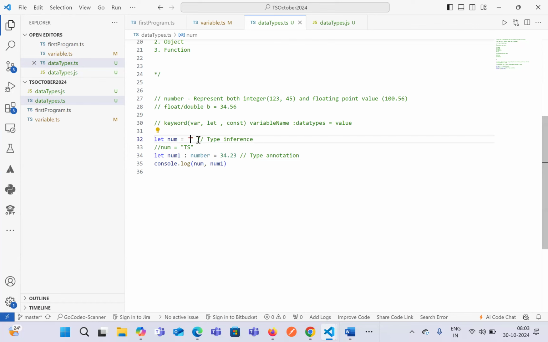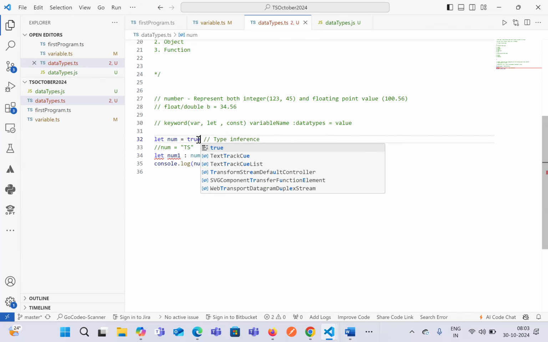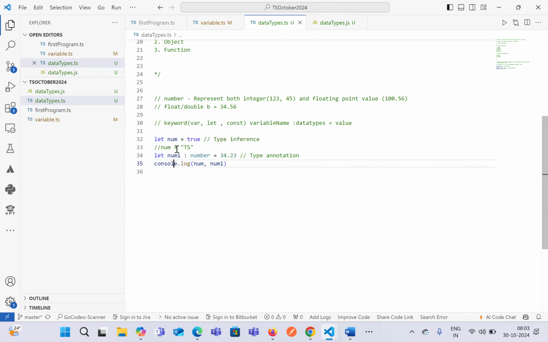Let's say you make it a Boolean data type, which accepts either true or false. At that point of time, if you hover on it, it says Boolean. If you change it to null, it will convert it into null. If you define it as undefined, it will say undefined data type. Okay. So here it is guessing what kind of data we have stored, and that process is known as type inference.